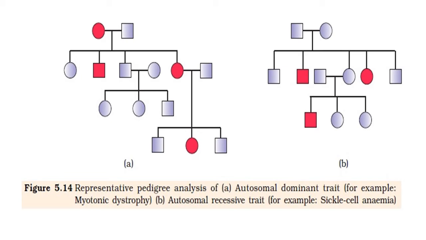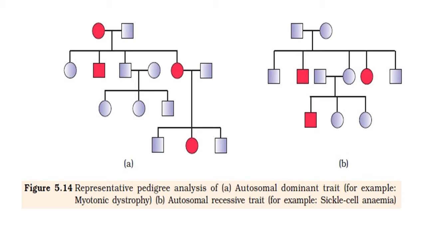or father. When such a mating takes place, four possibilities are shown here in the F1 generation. First circle is a normal daughter, second is an affected son, third is a normal son, and fourth is an affected daughter. So four possibilities are shown in this chart. By using the symbols we can easily understand what each one suggests.